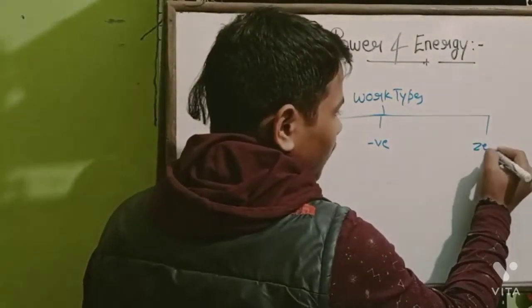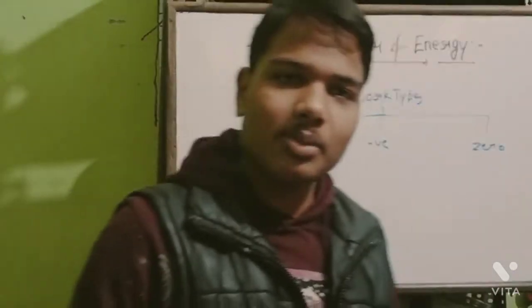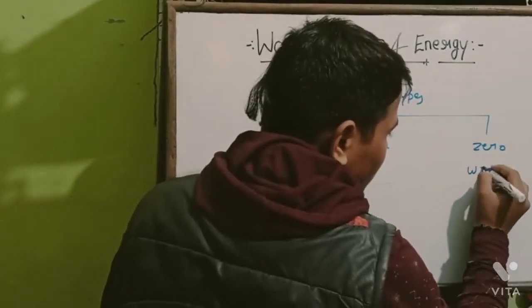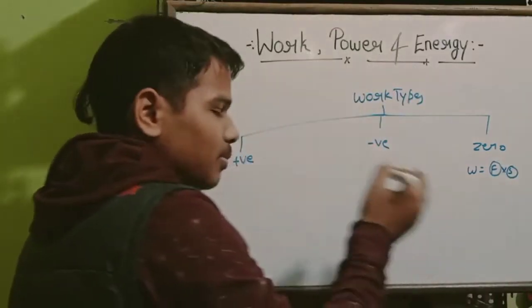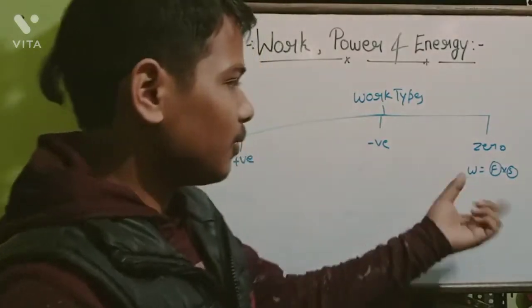So not doing work means 0. I have explained that the work will be 0 when either force or displacement is 0.